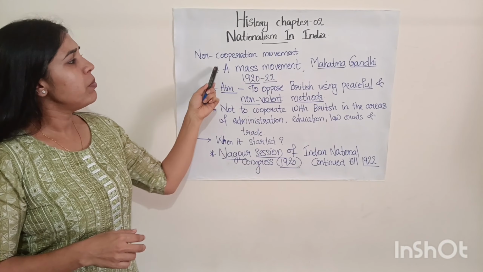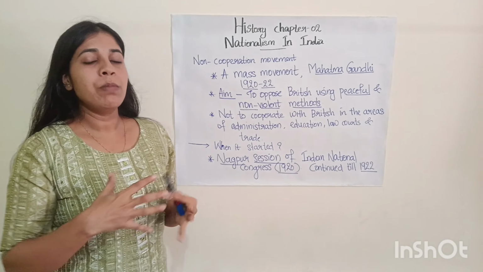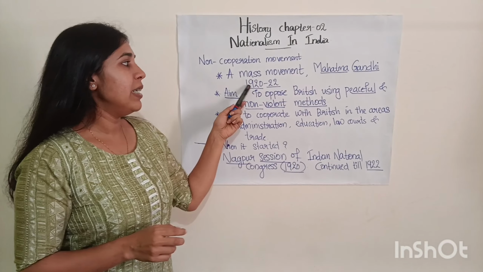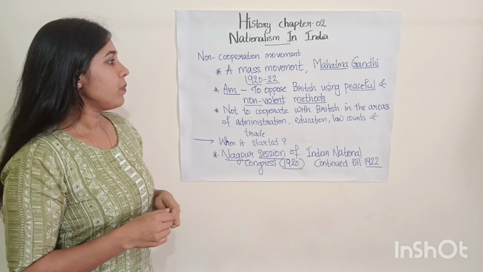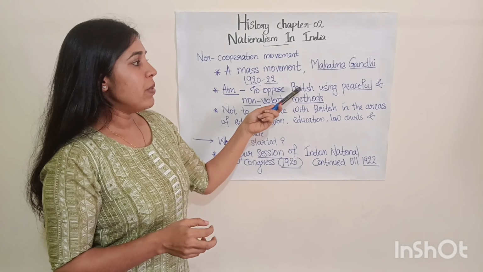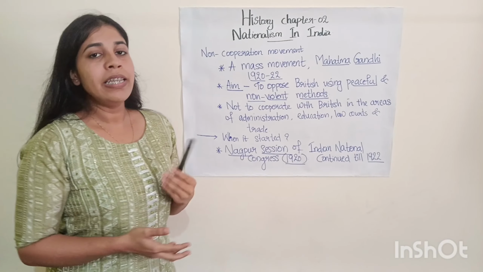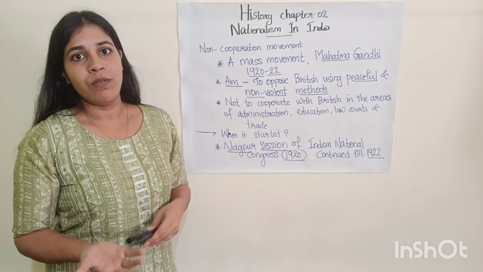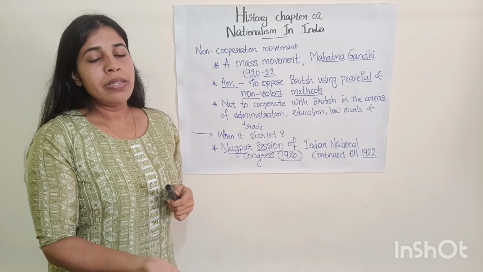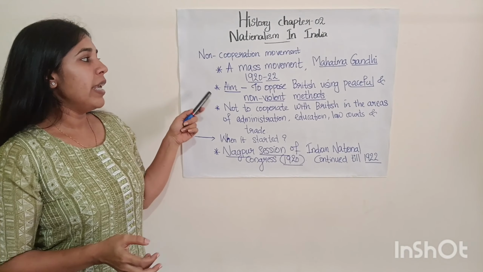How to remember what is meant by the term mass movement? Mass movement indicates that a large number of Indians participated in this movement, and it was led by Mahatma Gandhi in the period 1920 to 1922. And what was the aim of this movement? The aim was to oppose the British by using peaceful and non-violent methods. We know that Mahatma Gandhi believed in the concept of ahimsa or non-violence. By following these peaceful, non-violent methods, he tried to gain independence from the British and tried to establish Swaraj or self-rule. So that was the aim of this movement.